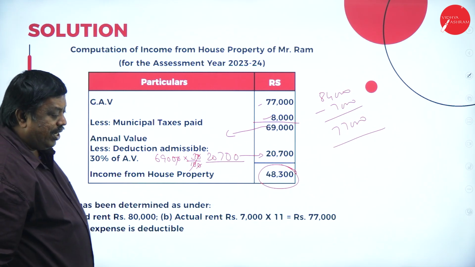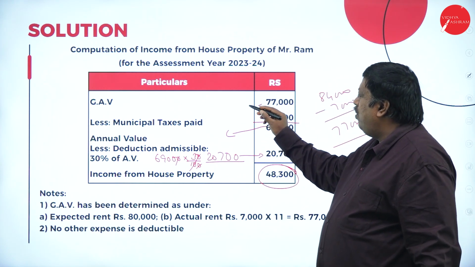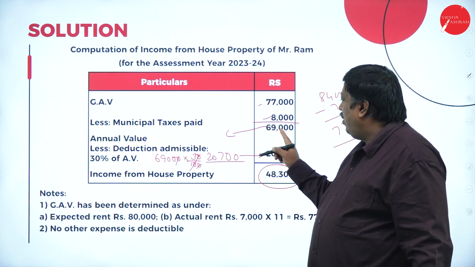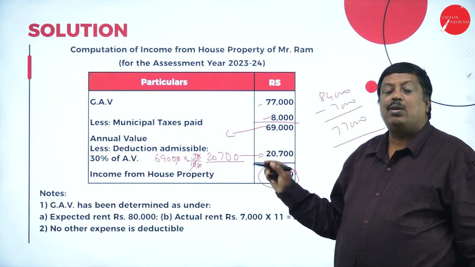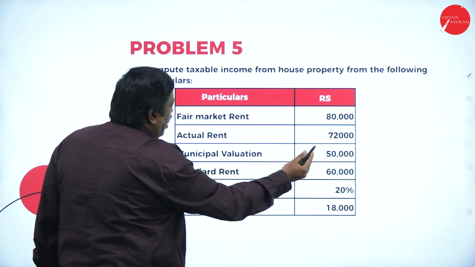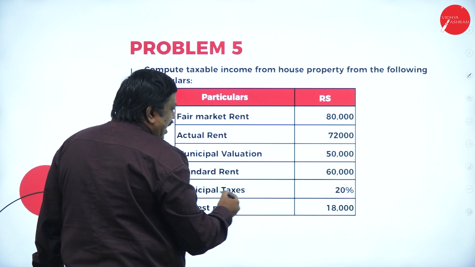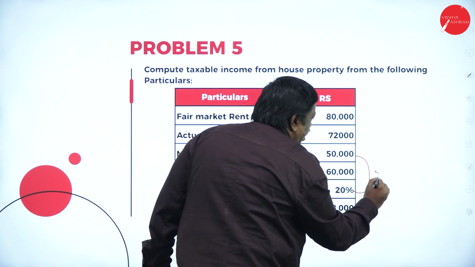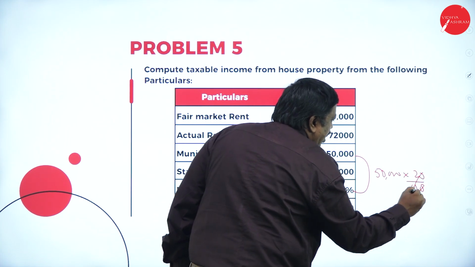This is how we're going to calculate the taxable income from house property. Gross annual value less municipal tax paid by the owner of the property. Then whatever annual value we get, 30% on that, and including interest on loan if it is there. Fair market rent is 80,000, actual rent is 72,000, municipal valuation 50,000, standard rent is 60,000, municipal taxes 20%, 20% of 50,000, that is 50,000 into 20 by 100, zeros get cancelled here.